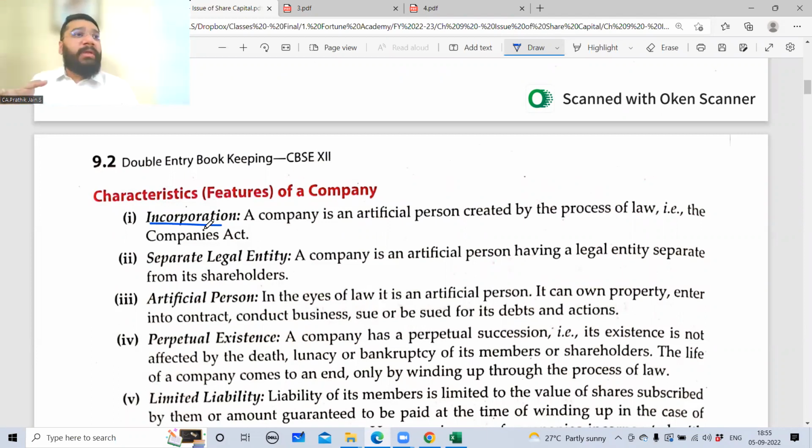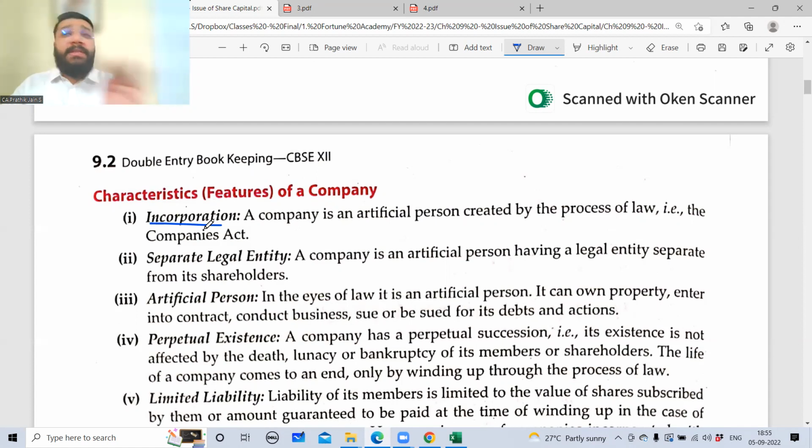We'll be discussing the registration process in the next class. So we have to do it with ROC. ROC is basically governed by MCA, the Ministry of Corporate Affairs. So in companies, the registration with the law is compulsory, whereas for partnership, there is no concept of registration. They said that have an agreement, written or oral is your choice, but an agreement should be there. Registration was not compulsory in partnership, whereas in companies, registration is mandatory.